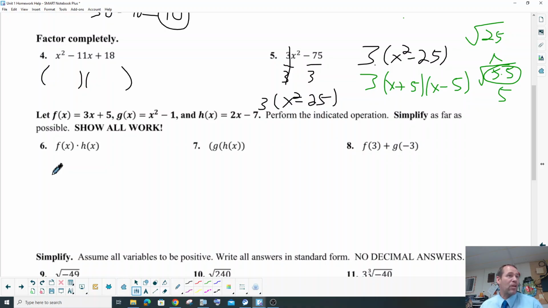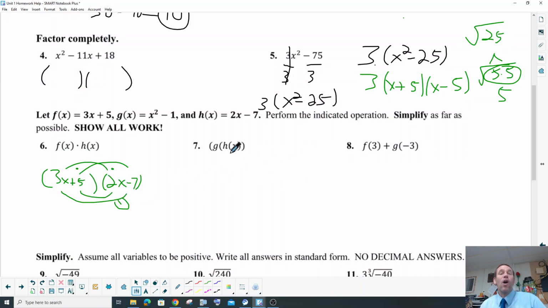So, for example, number 6, you're going to take f of x, which is 3x plus 5, and h of x, which is 2x minus 7, and you're going to go ahead and just FOIL those out. Just distribute it out. 3x times 2x, 5 times negative 7, there's your eyes. Don't forget your nose, 5 times 2x, and negative 7 times 3x, there's your tongue. See the smiley face?